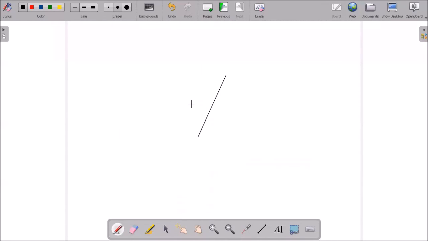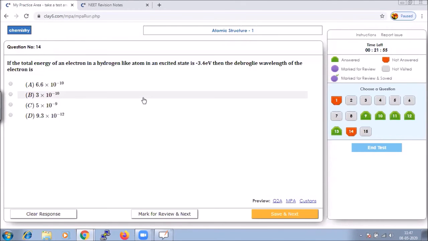So we were doing the question where, if the total energy of an electron in a hydrogen-like atom in an excited state, they have given us minus 3.4 electron volt.